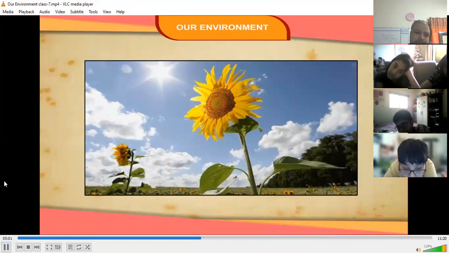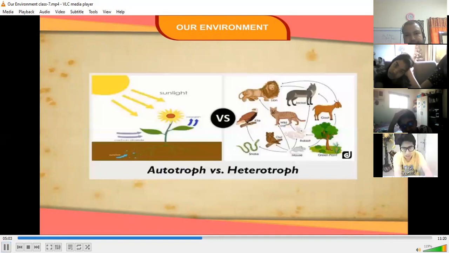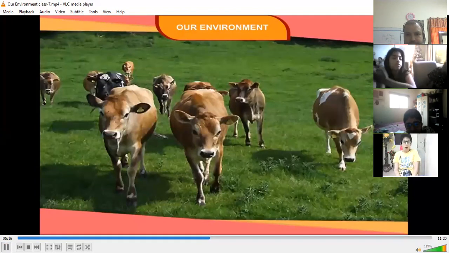Heterotrophs include consumers such as animals and human beings. They depend on other plants and animals for their food. Almost all the animals are heterotrophs. The consumers can be divided into three categories: the herbivorous, the carnivorous, and the omnivorous.